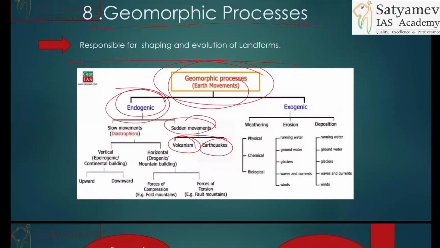If they are asking about the regions for the earthquake, earthquake will be caused by the endogenic movements, sudden endogenic forces. You start with that. Are you understanding my point?